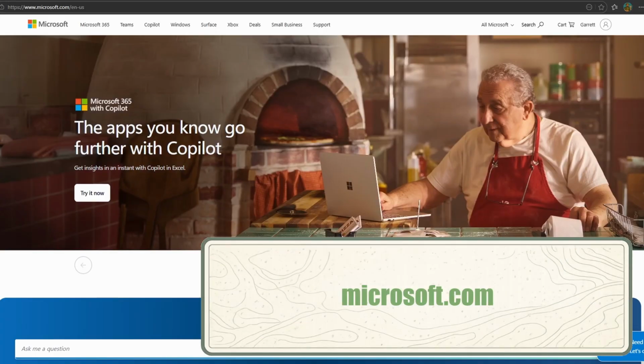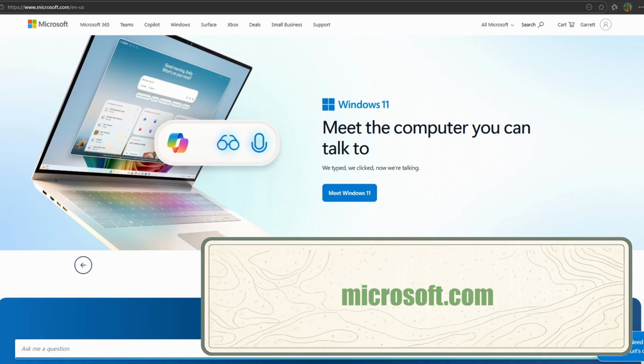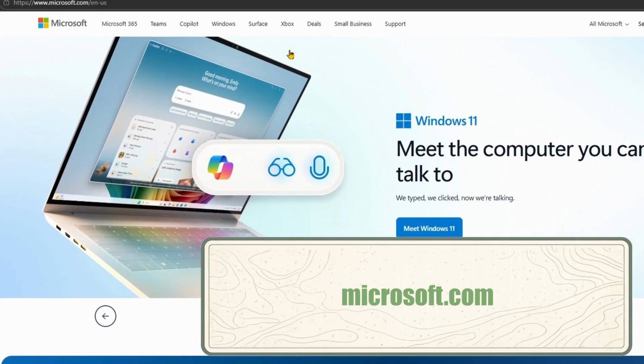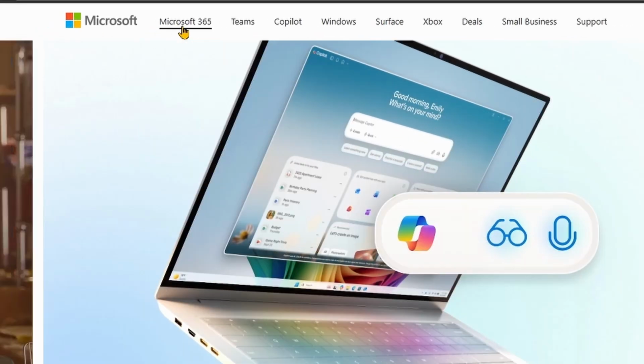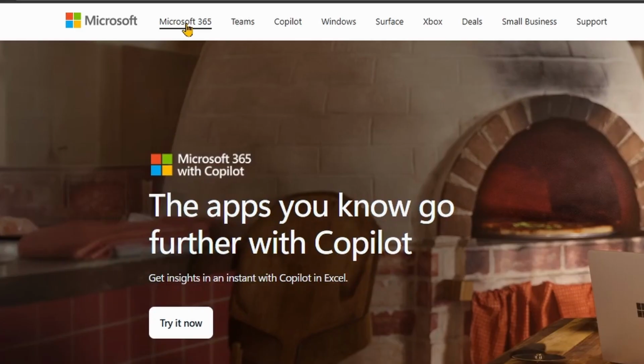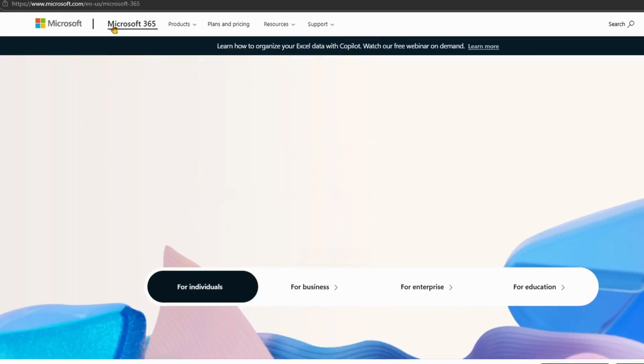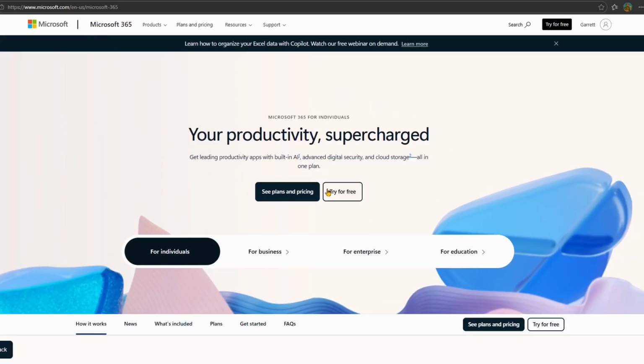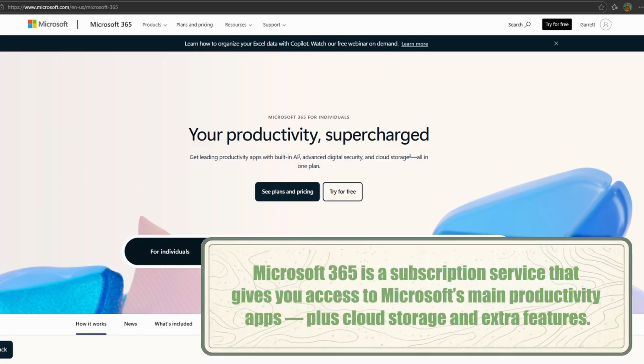To begin with, if you go to Microsoft.com, on the upper menu, you'll see Microsoft 365. If you click that, now we're at the Microsoft 365 page. So what exactly is Microsoft 365? Well, it's a subscription service that gives you access to Microsoft's main productivity apps, plus cloud storage and extra features.